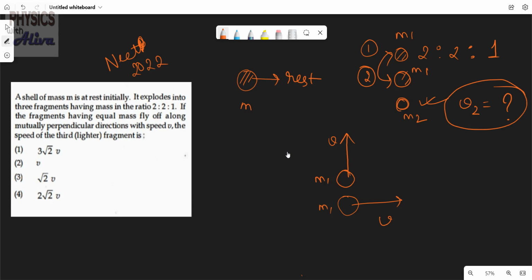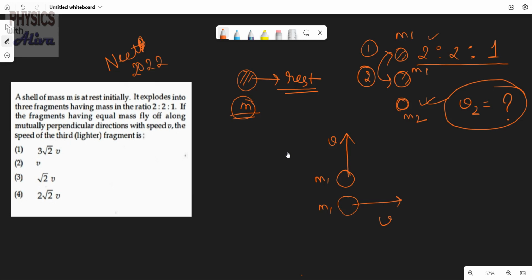Okay, so the question is clear. At first we have one mass m that is at rest. Then the mass is exploded in three parts. The ratio of the masses of the fragments is 2:2:1.